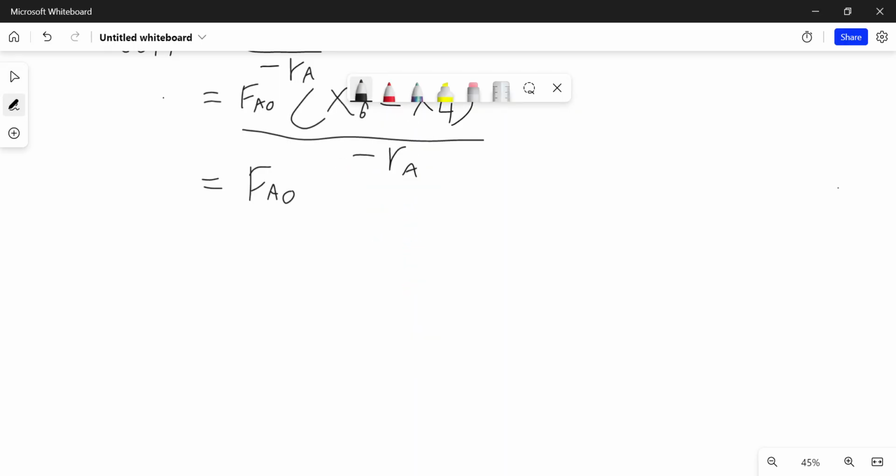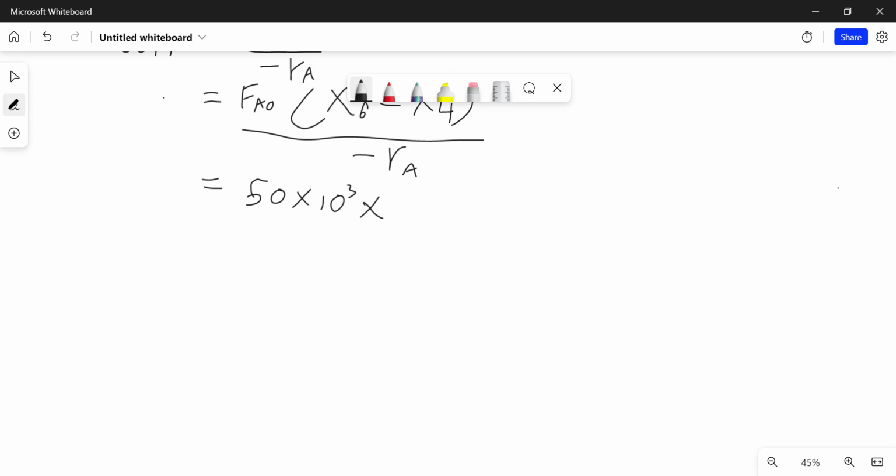FAO we're given already, so we just need to write the values now. When you write the values, FAO is 50 multiplied by 10 to the power 3. Remember, we're using decimeter cubes.